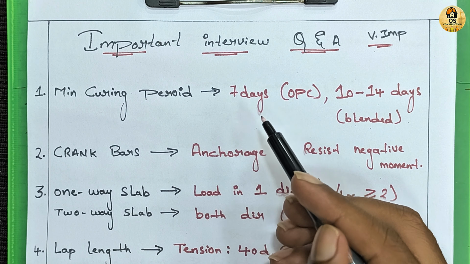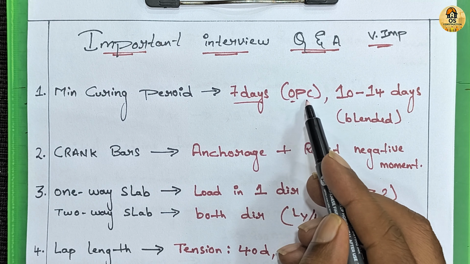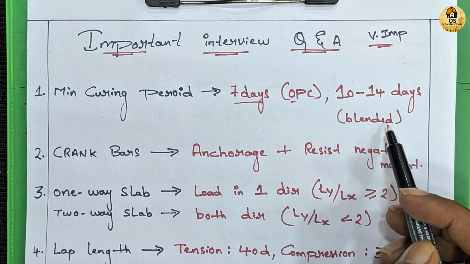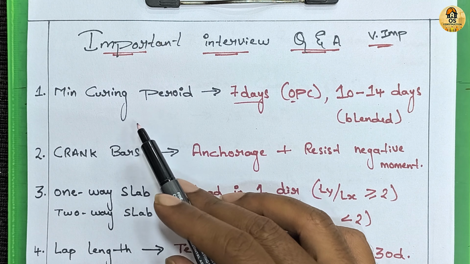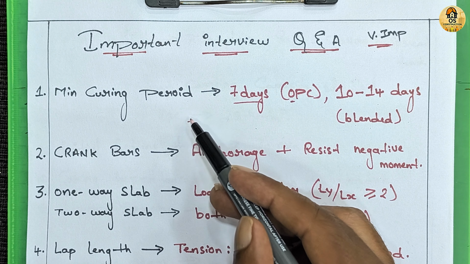As per IS code, curing should be done for 7 days for OPC and at least 10 to 14 days for blended cement like PPC. Curing is very important because it retains moisture, ensures proper hydration and improves strength.